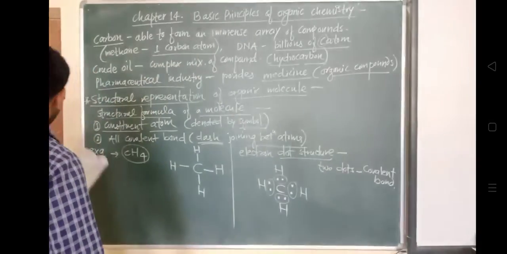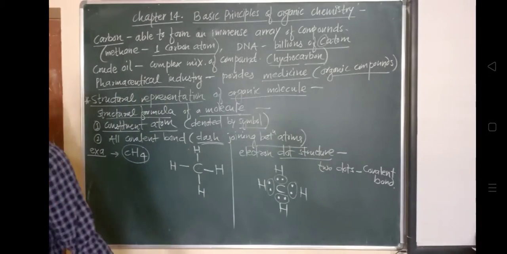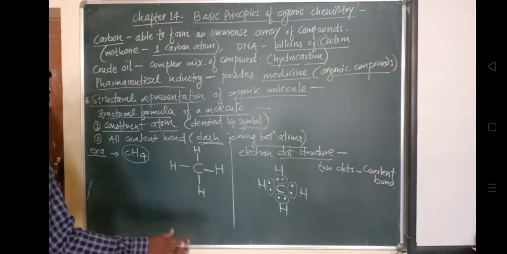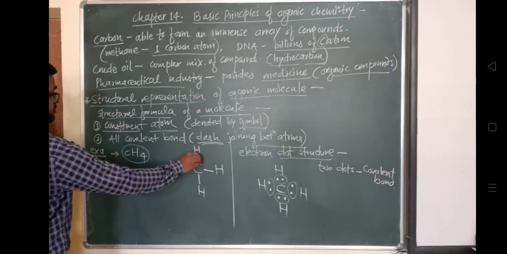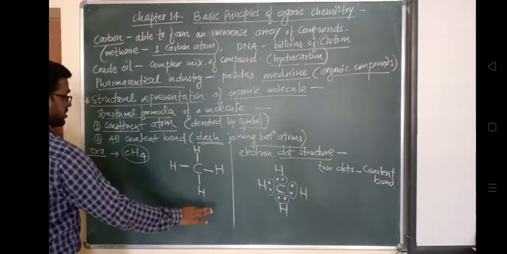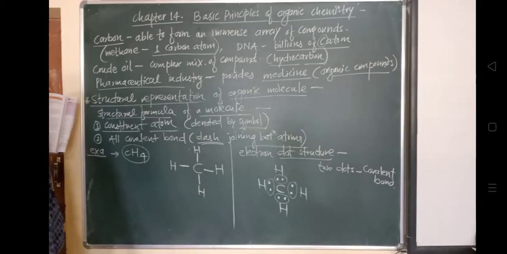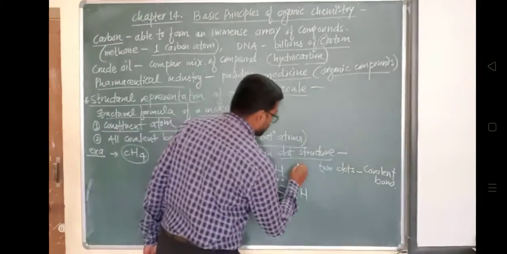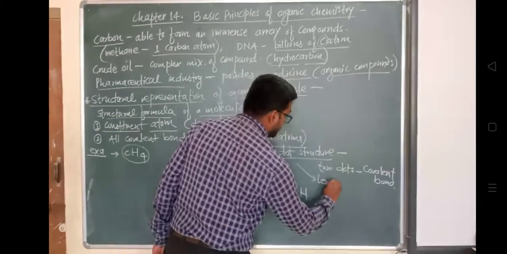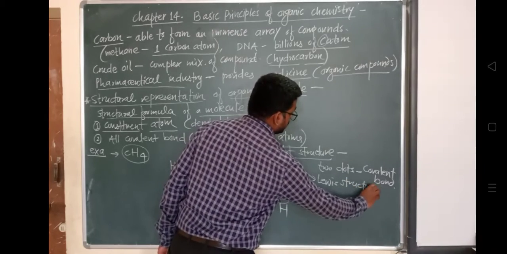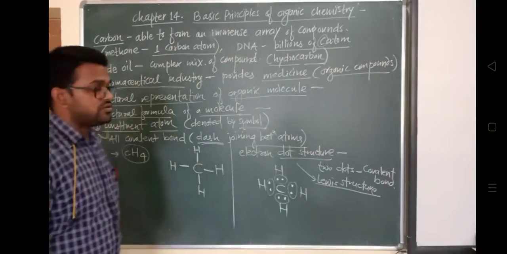Okay, so this is about the electron dot structure and the structural representation of an organic molecule, either by representing it with a dash or by representing a dot structure. We can say this is a dot structure. Electron dot structures are also called Lewis structures. This we have also studied, because right now we are looking through the basic introduction of organic chemistry.